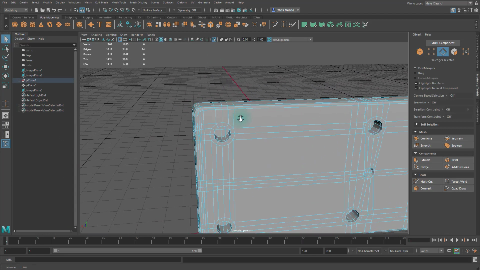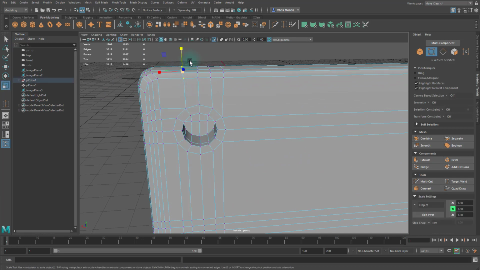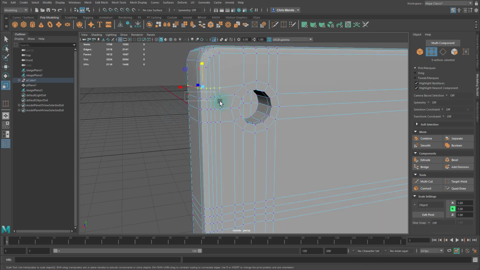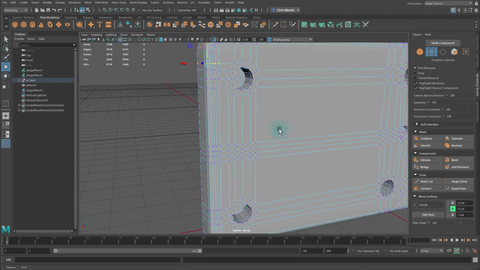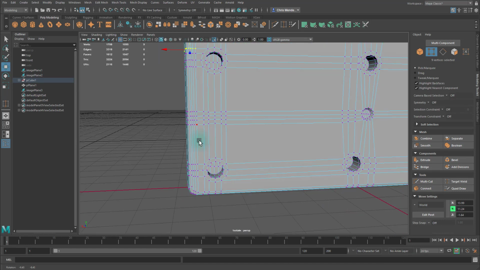Now I'm going to start up here and work my way around the mesh, and I'll select these vertices, use the scale tool to straighten them, and then I'll go to my move tool and vertex snap them so that they line up nicely with the screw hole that they are supporting. And I'm going to speed this up, but I'm just going to continue to do that all the way around the model and move and snap vertices so that we get something clean.